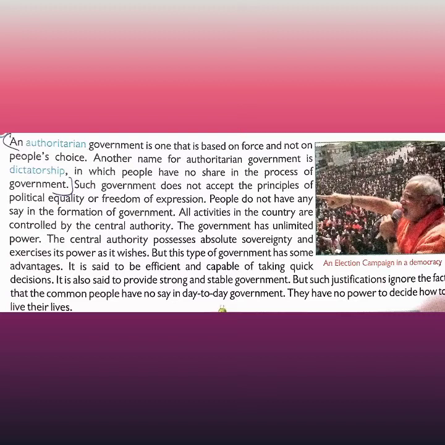People do not have any say in the formation of government. All activities in the country are controlled by the central government. Only the central government controls, not three levels. In India we have three levels of government, but in an authoritarian government there are not three levels. There is only one level of government, that is the central government. The government has unlimited power. The central authority possesses absolute sovereignty and exercises power as it wishes.